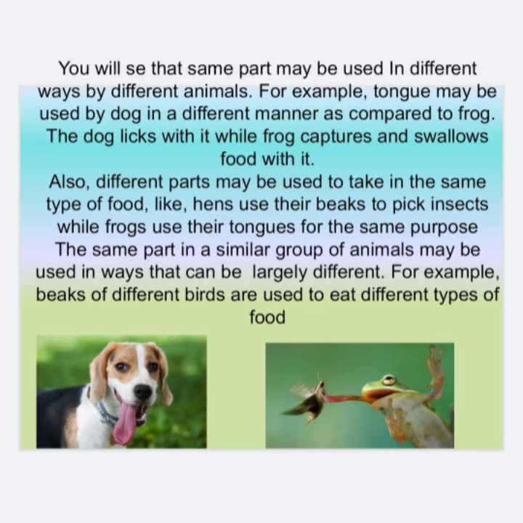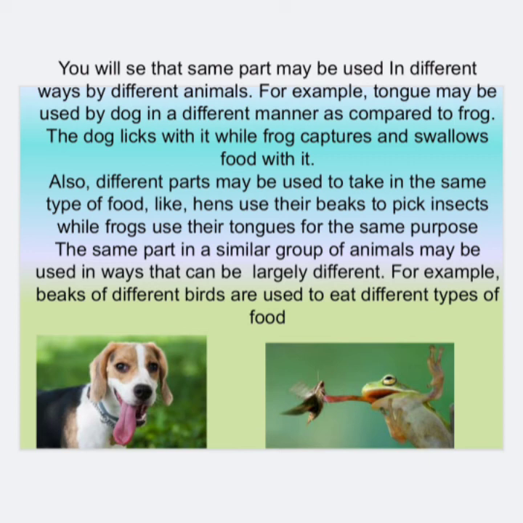To understand it better, we will take the example of a few animals with the body parts they use in taking food. Hen. You all know which body part the hen uses to take the food? It uses its beak to take in the food.